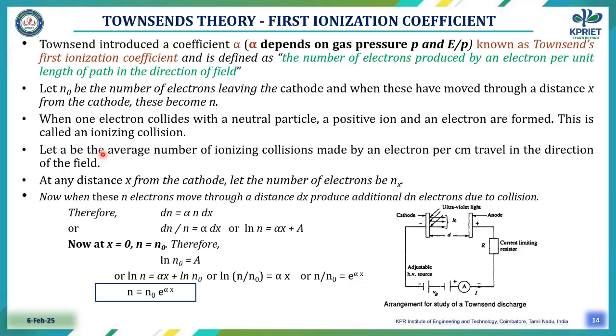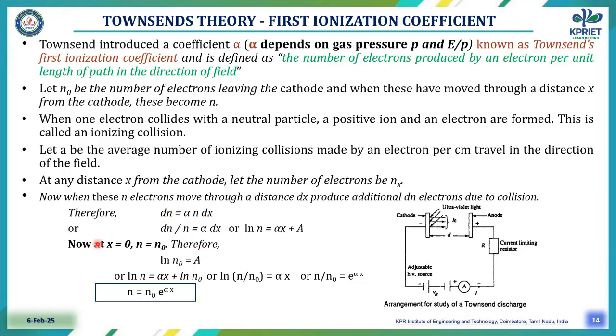Let alpha be the average number of ionization collisions made by an electron per centimeter of travel in the direction of the field at any distance x from the cathode. Let the number of electrons be n at x. Now when these n electrons move through a distance dx, they produce additional dn electrons due to collision. Therefore dn equals alpha into n into dx.